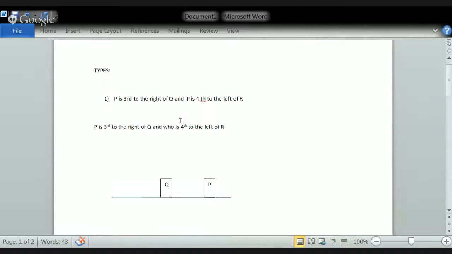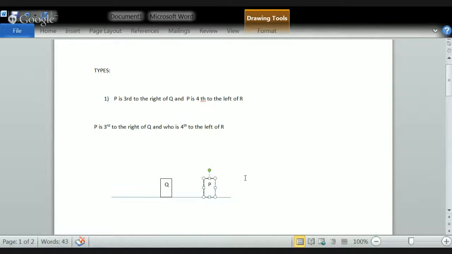Listen, a very small trick. Whenever you have an AND, please take the starting letter, don't take the ending letter. So P is fourth to the left of R. P is already placed, and who is at the left of R? P. R is also to be placed.